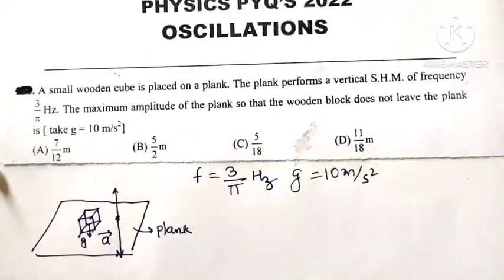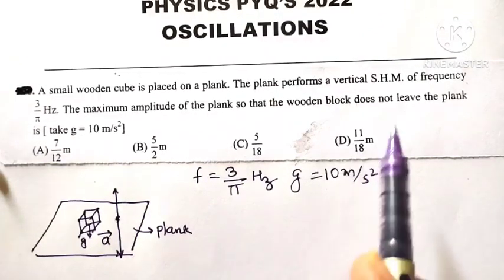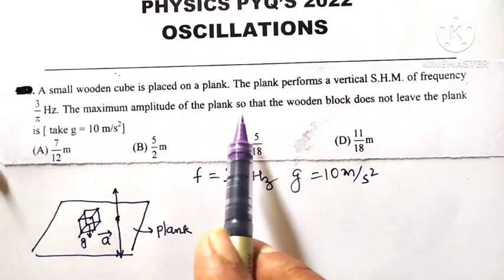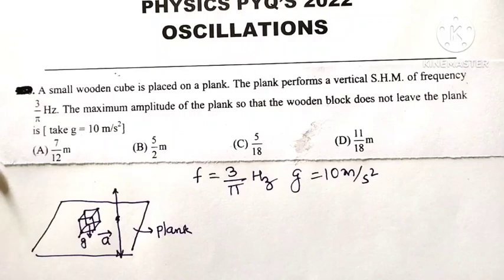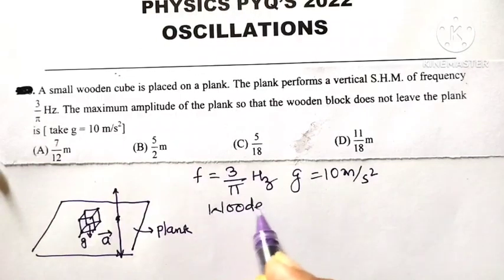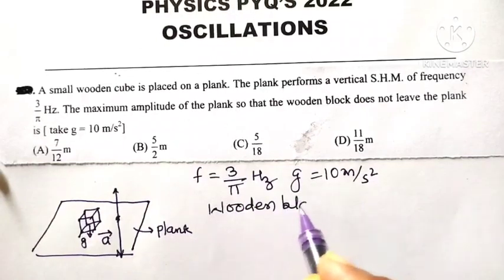So let us see here, we are having a plank and over that plank a small wooden cube is placed. Now what we have to find out? The maximum amplitude of the plank so that the wooden block does not leave the plank. When does this wooden block lose the contact?